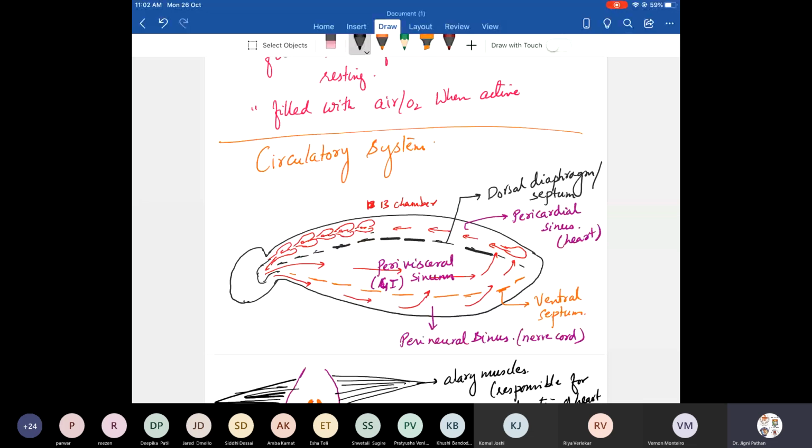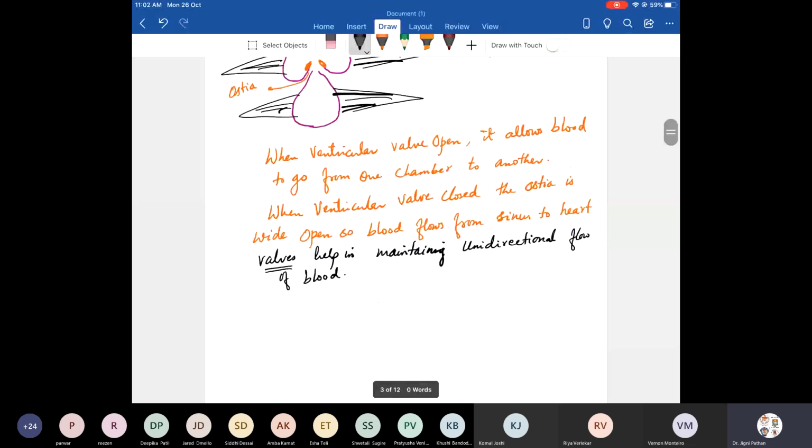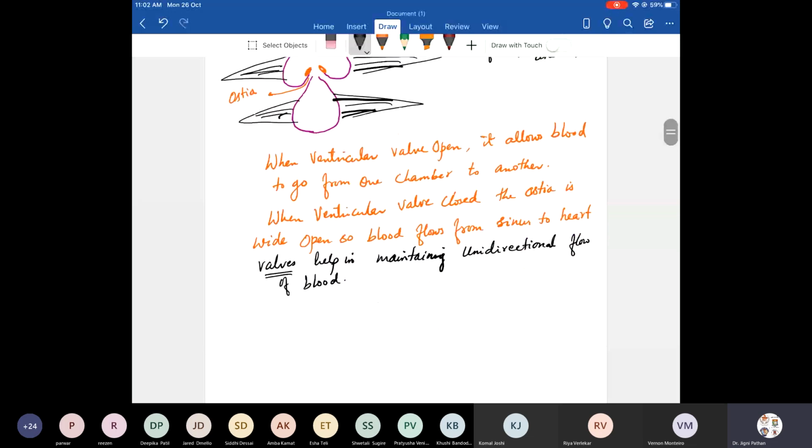It's a colorless plasma which consists of different types of cells called hemocytes. They help in the transport of food substances and the removal of waste.